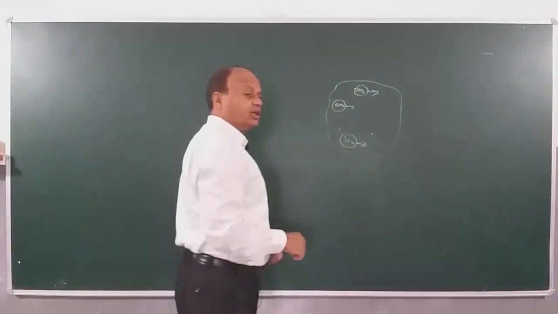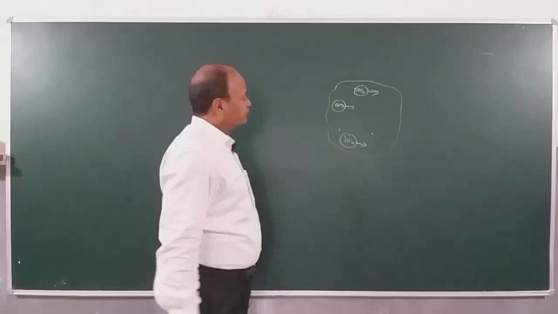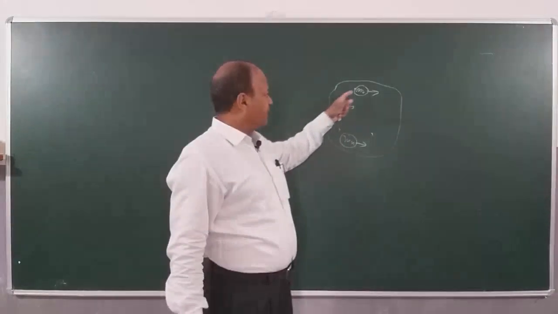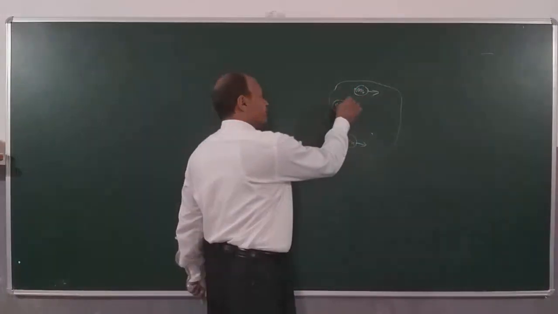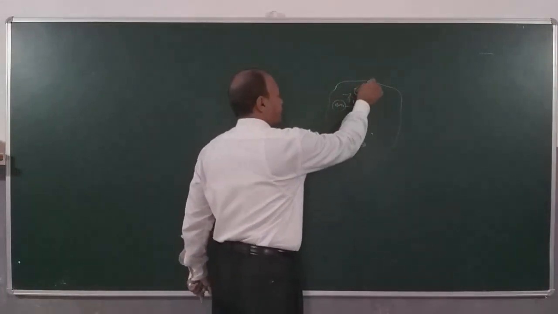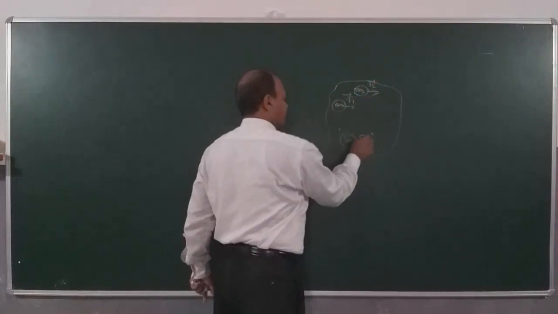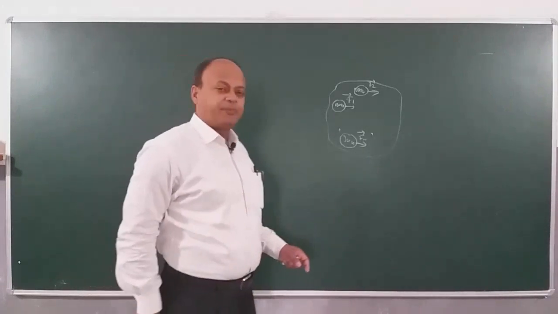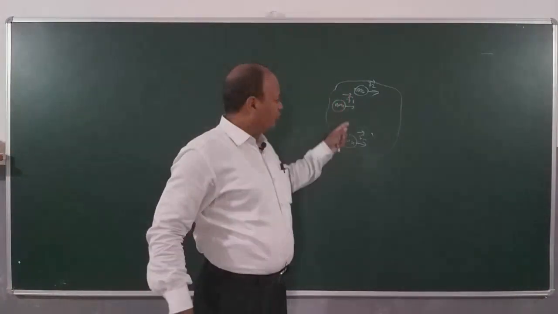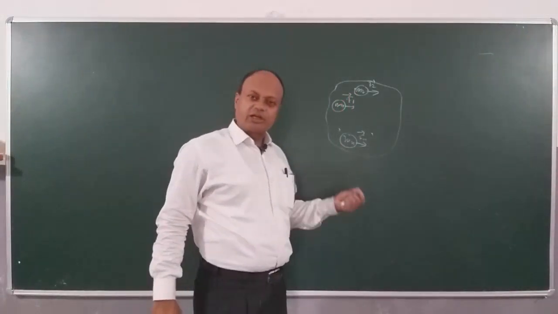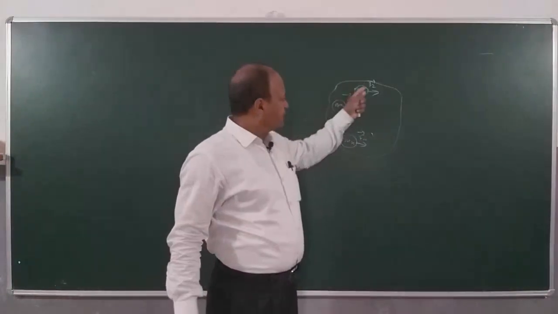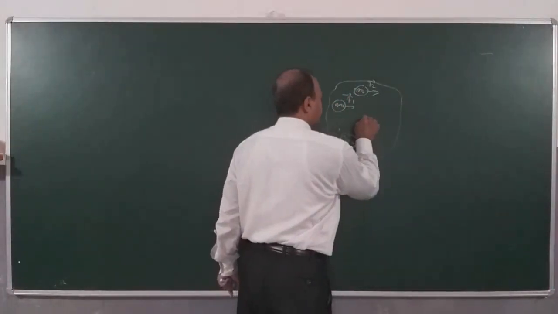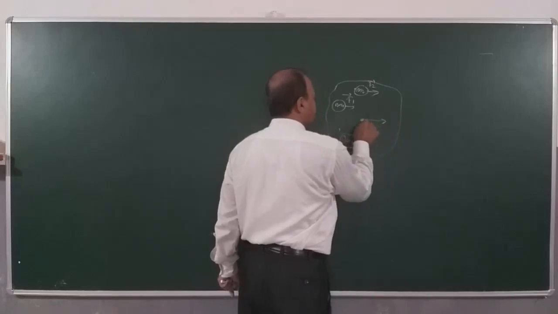Now children, once again, if a force is applied on the body, each one of these particles experiences a force. This is F1, this is F2, and this is Fn. If I want to get the net force on the body, I will be adding all these forces. But what we concluded is that instead of studying the force on individual particles, we can just consider that the net mass m is concentrated where?